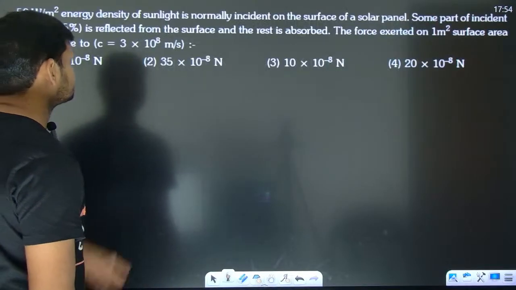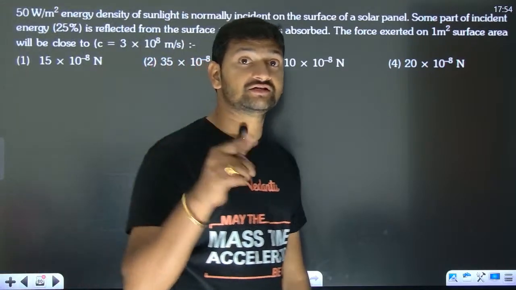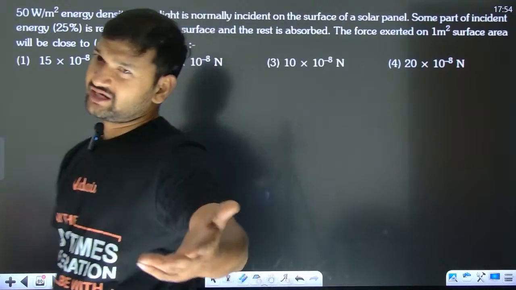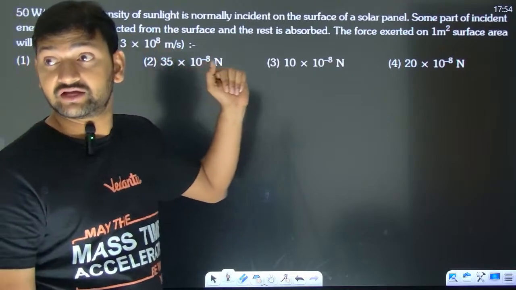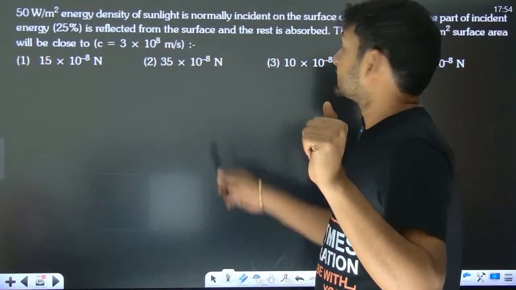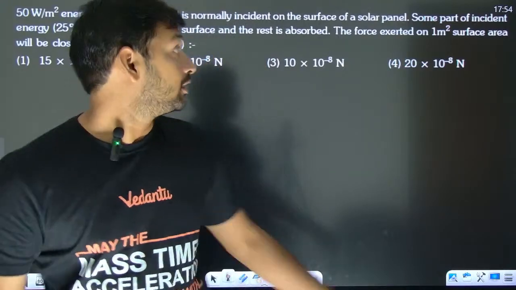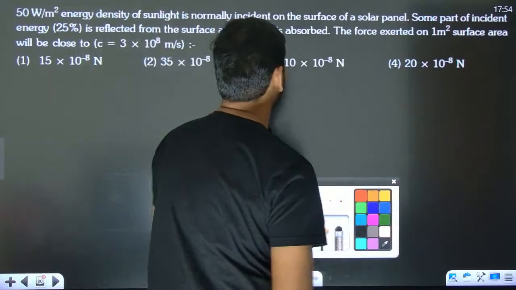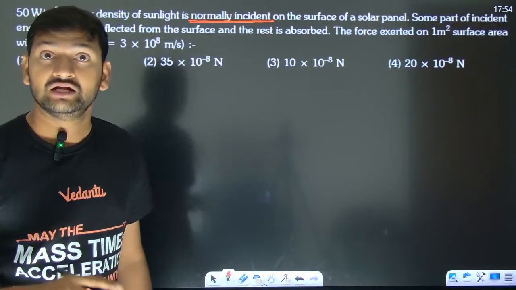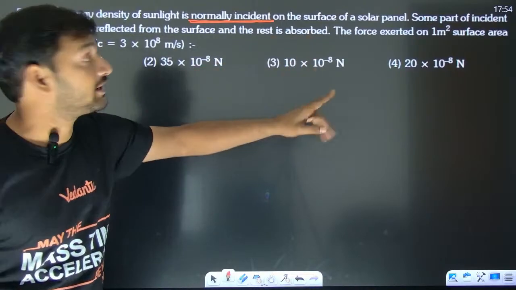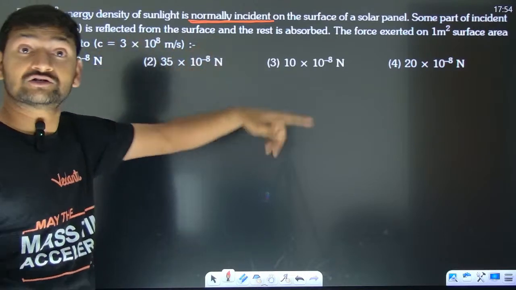Okay, fine. Take a question which is a previous year's question. I don't remember, I think 2019 or 2020. 50 watt per meter square energy density of sunlight is normally incident on the surface of a solar panel. Look, highlight the important things. Always keep in mind, we have to see how it is incident. It is incident normally. Some part of the incident energy, 25%, is reflected from the surface and the rest of it is absorbed.